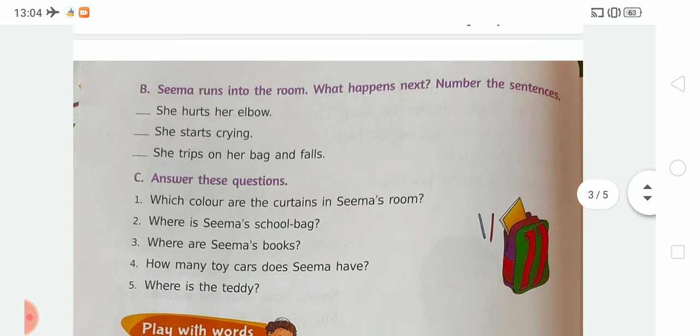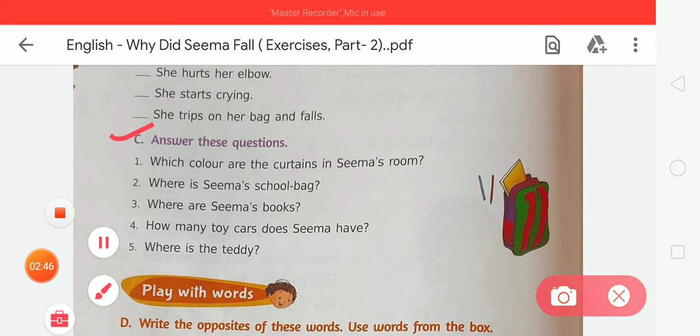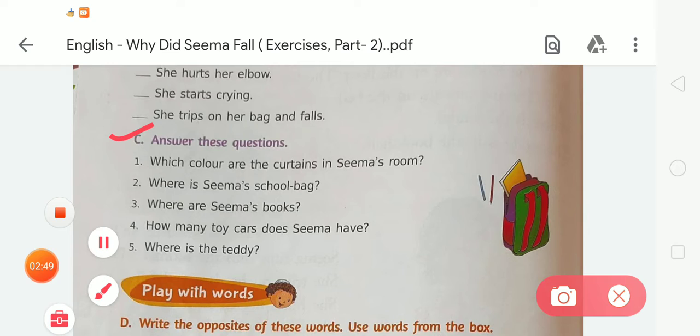Now the next is exercise C. In exercise C, answer these questions. Dear student, in this exercise we have to write the answers. The first question is, which color are the curtains in Seema's room? We all know the curtains are blue in Seema's room, so we write, the curtains are blue in Seema's room. Second question is, where is Seema's school bag? The school bag is on the floor in Seema's room.